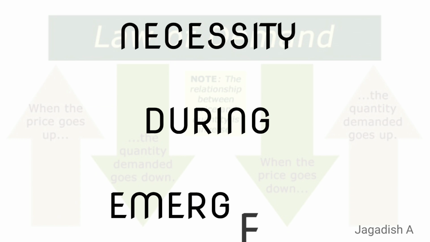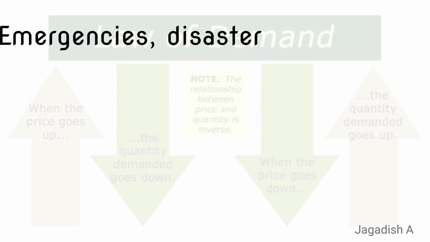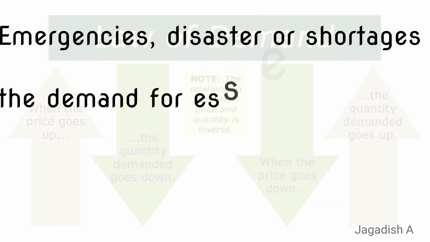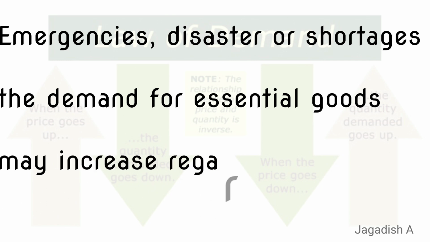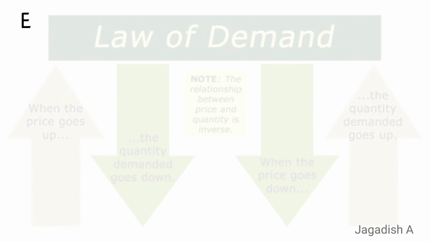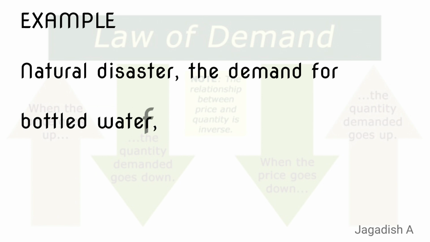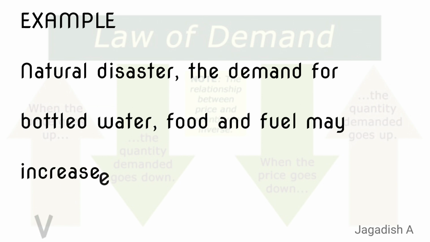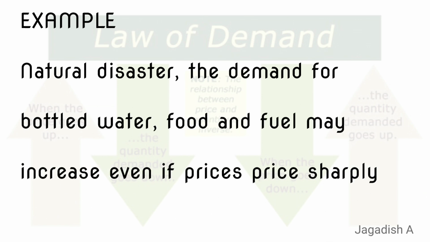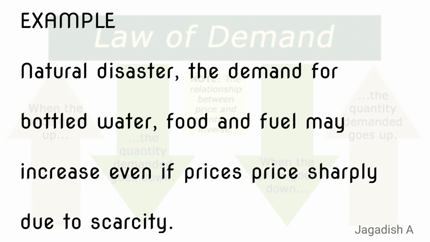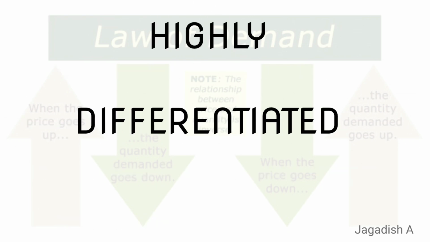Necessity during emergency. In times of emergency, disaster or shortage, the demand for essential goods may increase regardless of the price changes. Example, during a natural disaster, the demand for bottled water, food and fuel may increase even if prices rise sharply due to scarcity. Highly differentiated product.